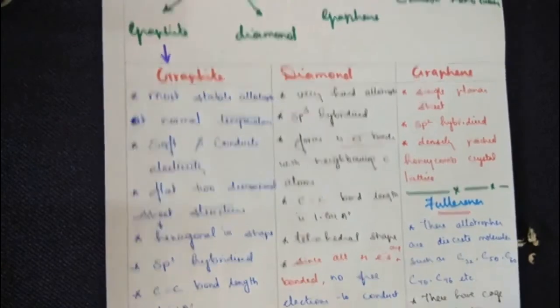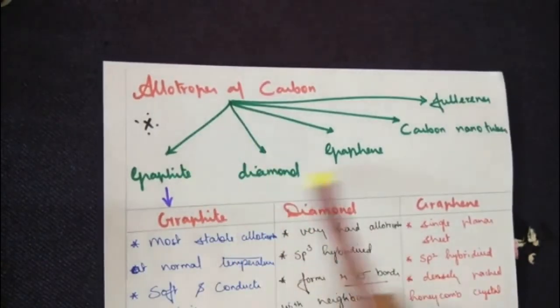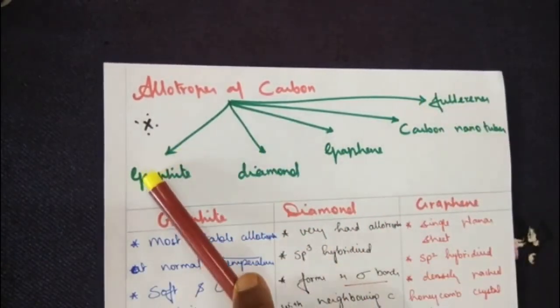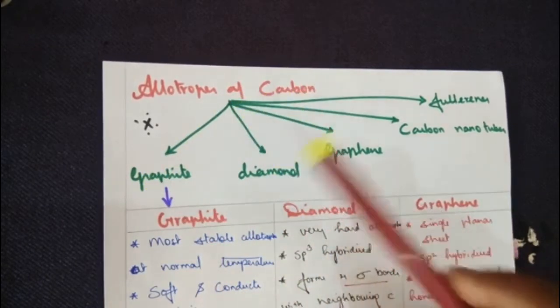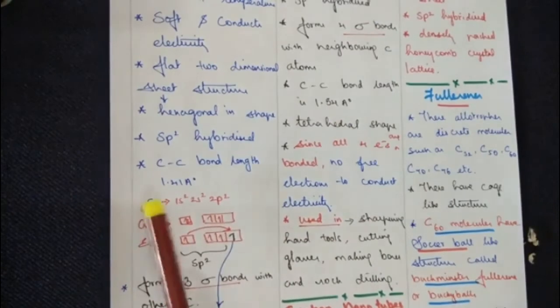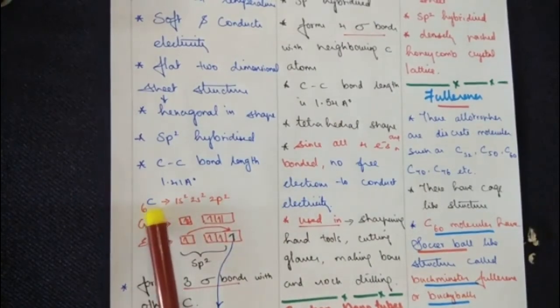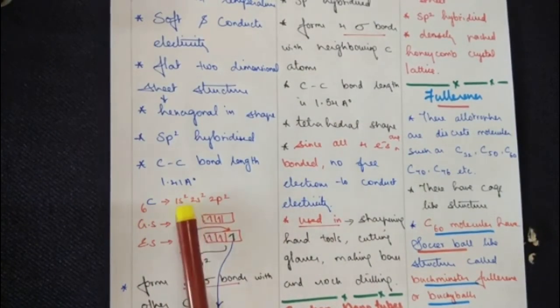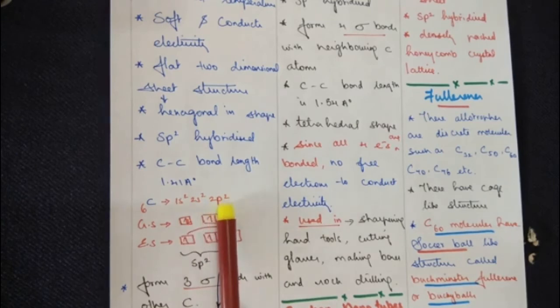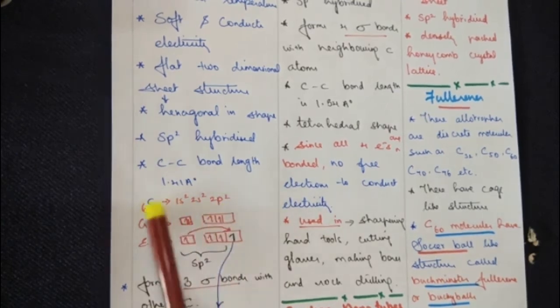If you want to understand the allotropes of carbon well without by-hearting, remember the electronic configuration of carbon. That is, atomic number is 6, 1s2, 2s2, 2p2. If you have seen the video on diborane, you will understand this concept better.